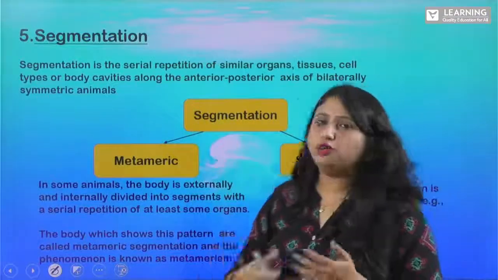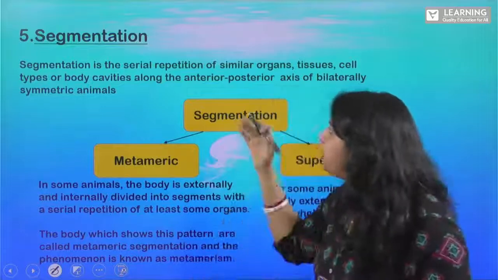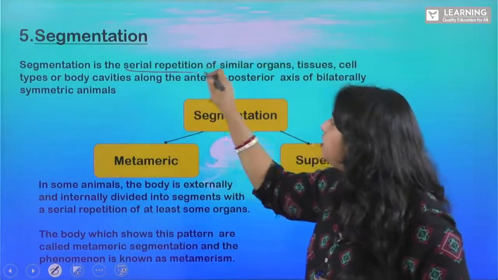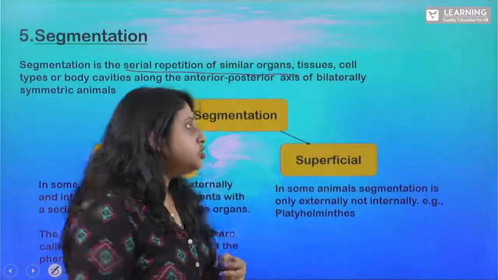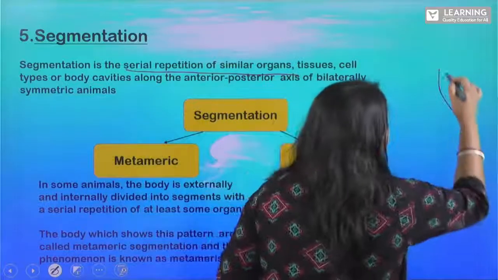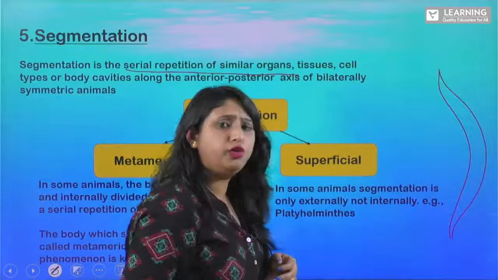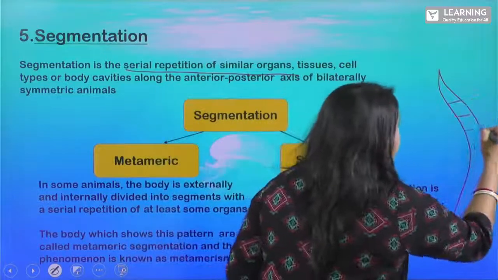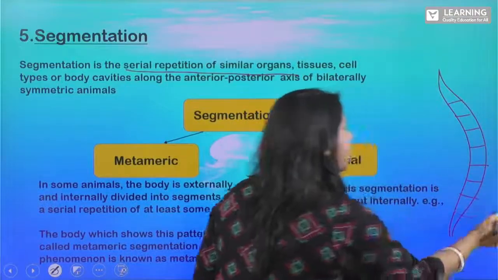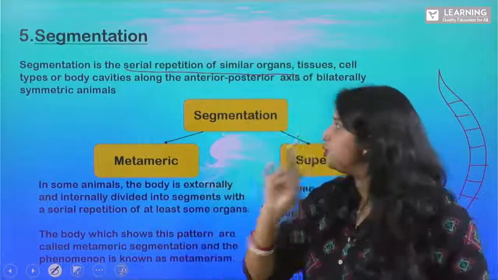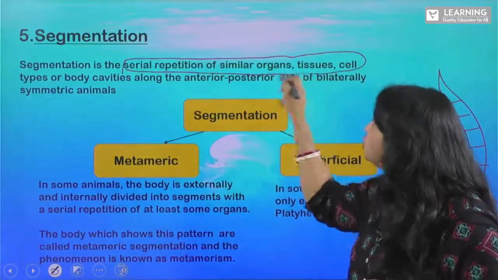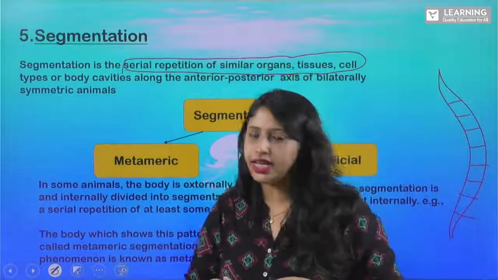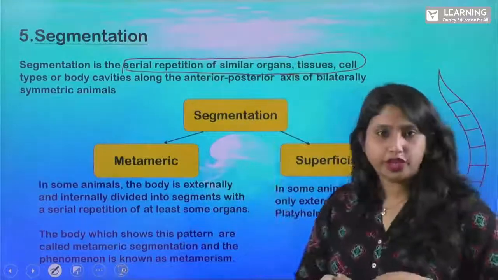Now segmentation. What do you mean by segmentation? Segmentation is nothing but the serial repetition of similar organs and tissues. So when you see the body of an earthworm, you will see that it is segmented. It is divided into various small segments. So it is a serial repetition of similar organs, tissues, and cells. Clear?